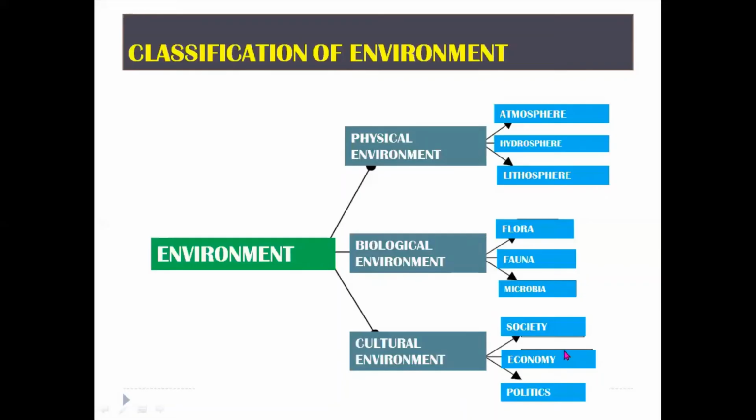Then we have the economy: money, how money circulates, how money is earned, how money is exchanged. Politics is how societies are controlled, how our society is run. So we do politics and make some sort of laws so that any society can run peacefully. This is called the cultural environment.